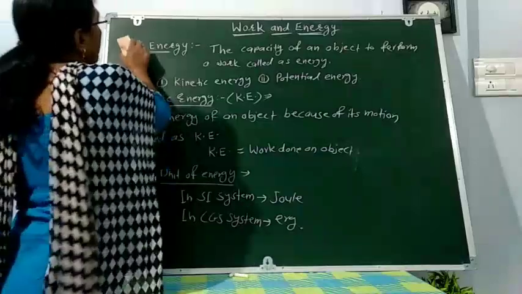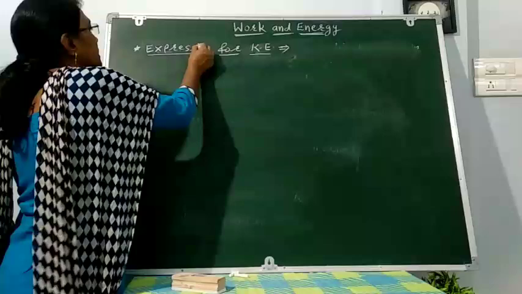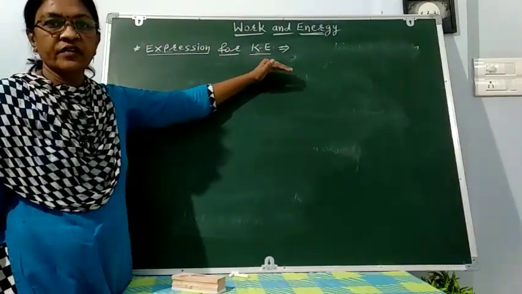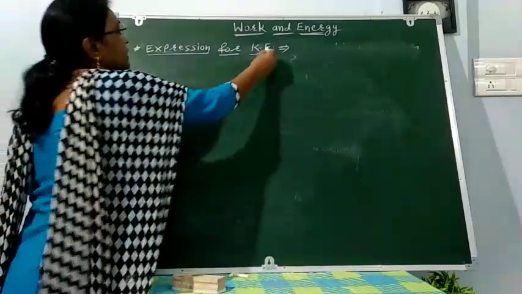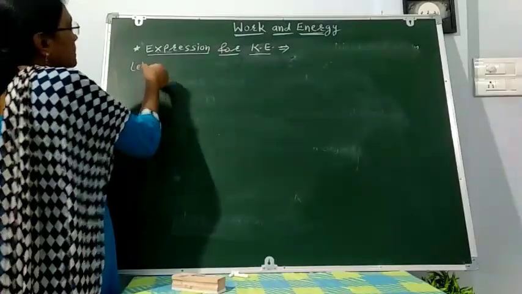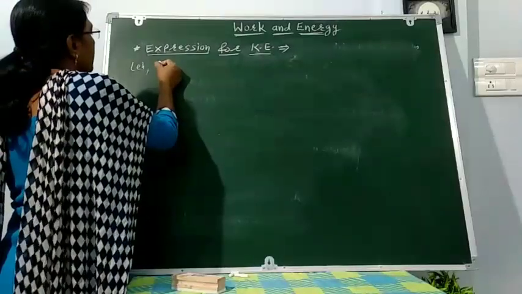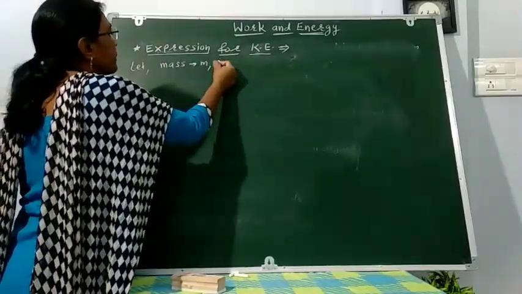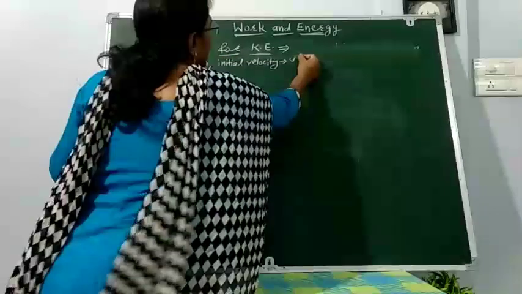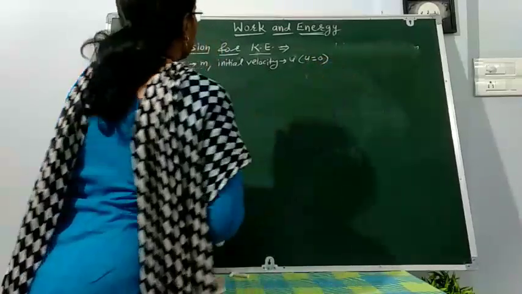Okay, now the expression for kinetic energy. Expression for kinetic energy means we have to derive the equation of kinetic energy. Let an object of mass m move with initial velocity u, and u is 0 at the start.